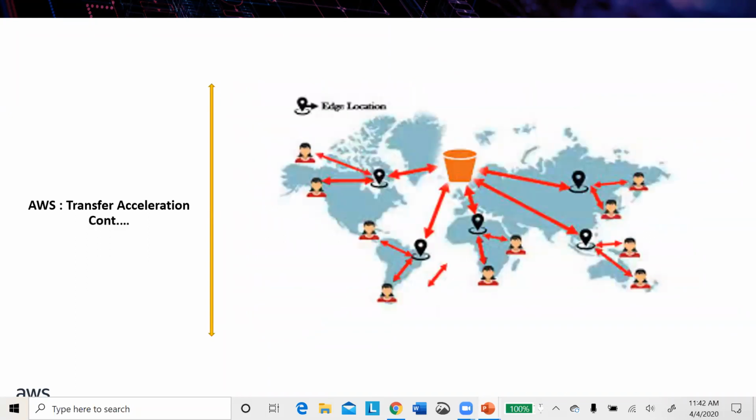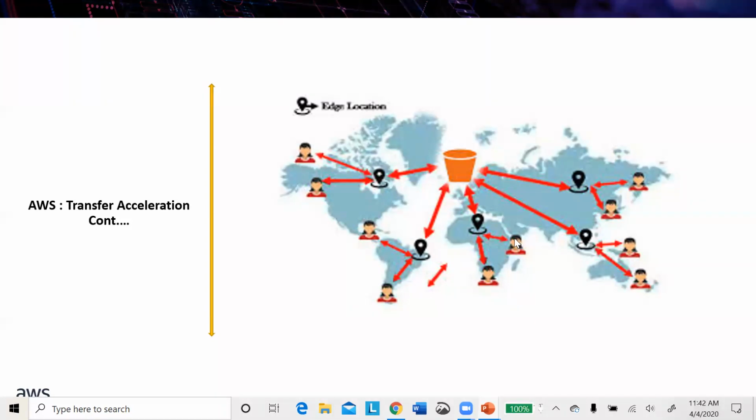For example, in this slide, you are able to see the users are across the globe. Where I'm pointing at this block, the location is called an edge location. That means there are thousands of edge locations near us. I think you're able to see my mouse movement. This user is interacting with this edge location. These two users are interacting with this edge location.